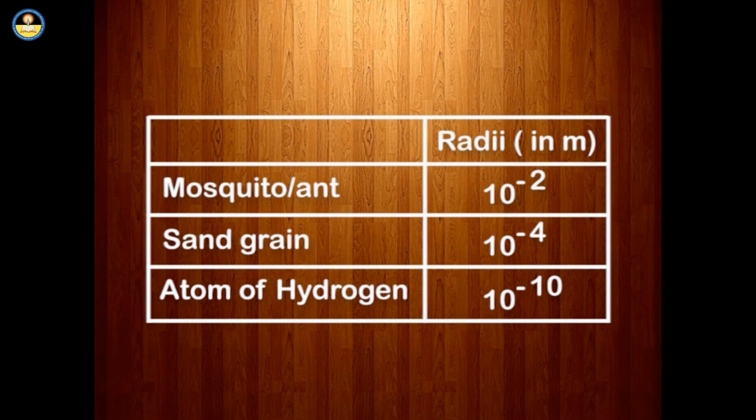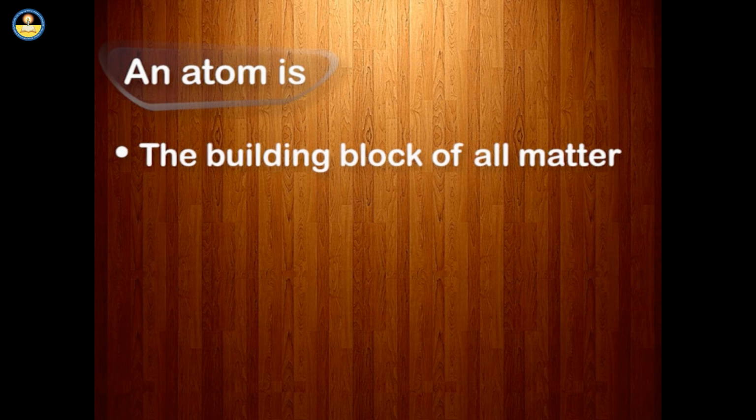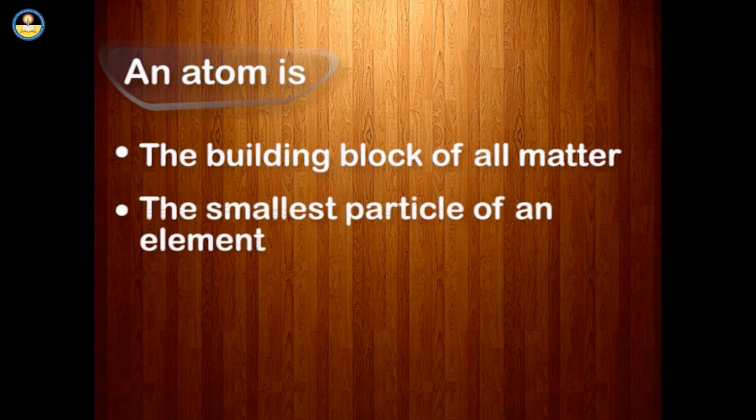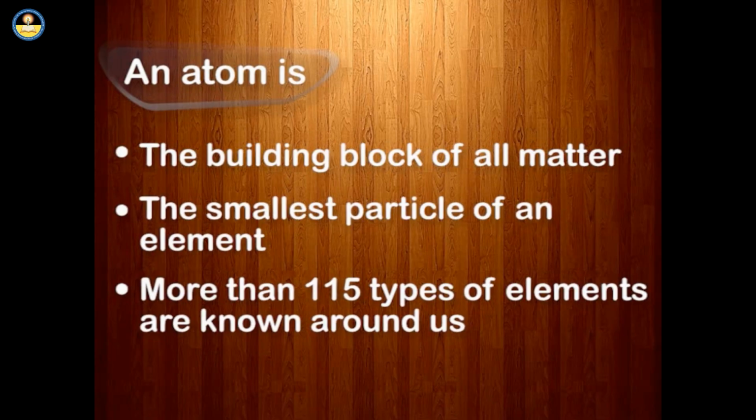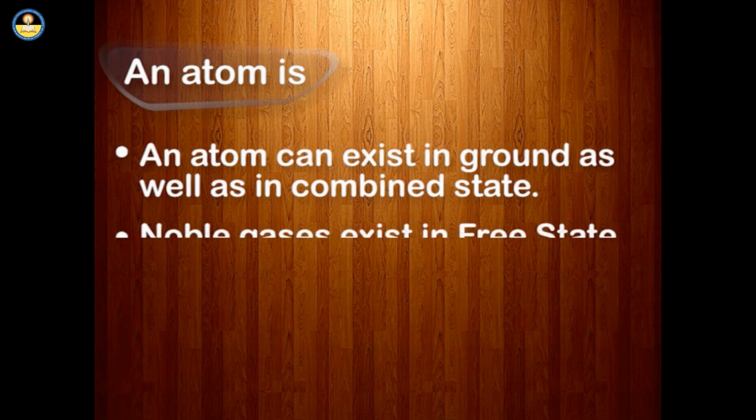The relative sizes of some extremely small matter are as in the table. An atom is the building block of all matter, the smallest particle of an element. More than 115 types of elements are known around us. An atom can exist in free as well as in combined state. Noble gases exist in free state. Atoms can be seen with the help of a scanning tunneling microscope.